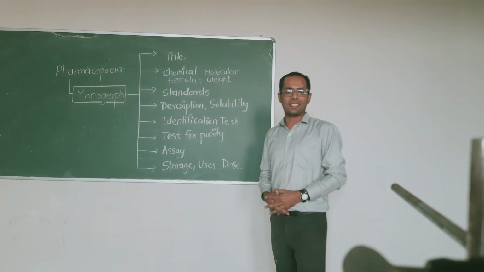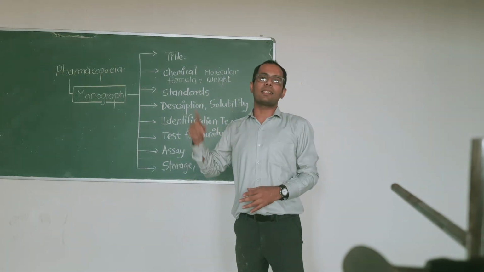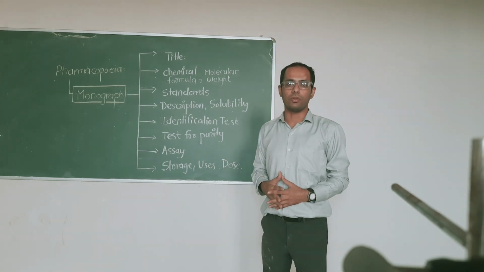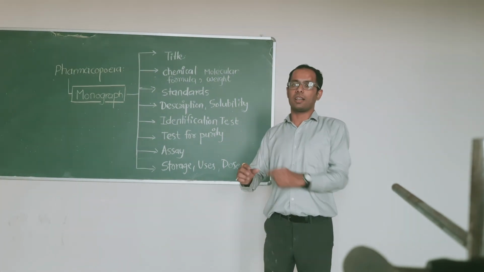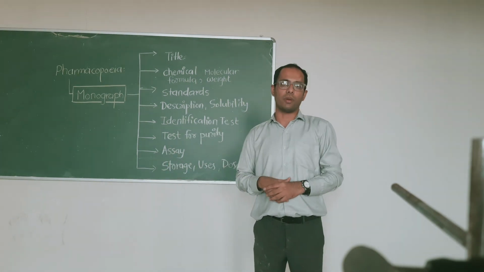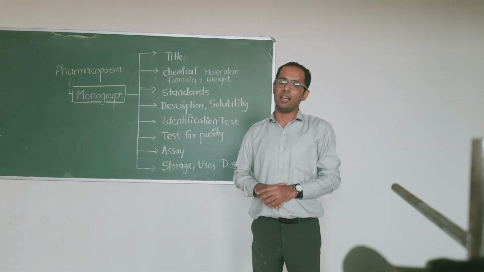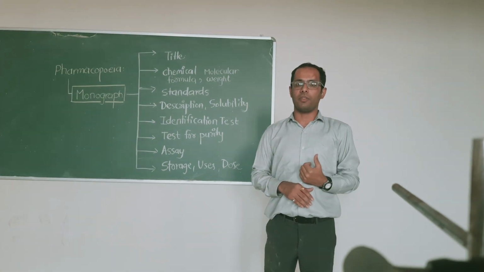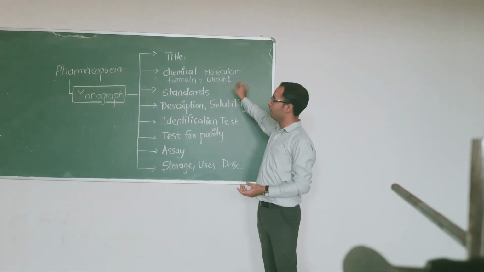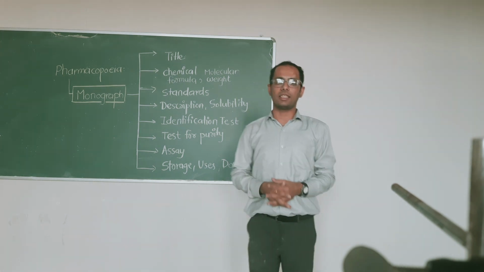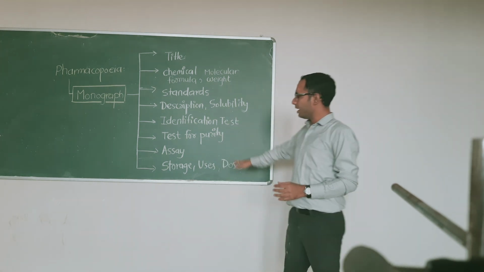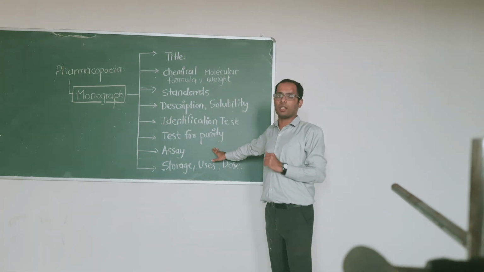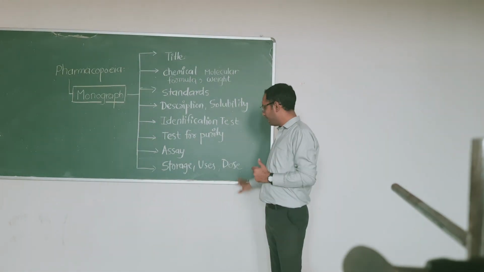Next is the assay. Assay is a step-by-step analytical procedure to get the exact quantity of the chemical compound. Ultimately, you will get the amount of the compound that you are taking. At the end, after calculation, you will get the percentage purity of the compound, which you can match against the standard statement. So this is an analytical process to know the exact quantity of a particular chemical.